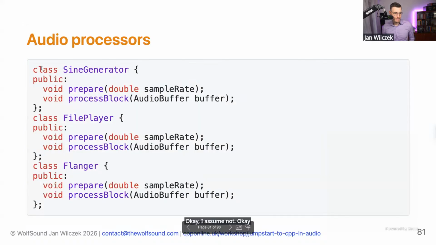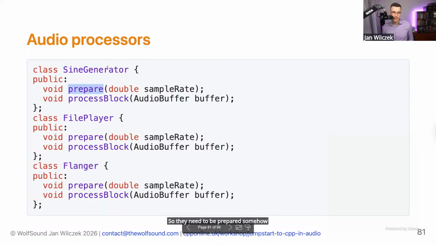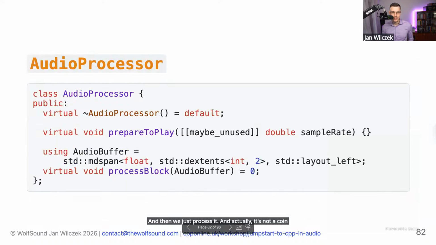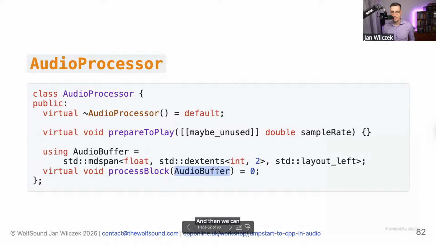Okay. Let's look at what we have so far. We have a sign generator, we have a file player, we have a flanger, and they more or less have the same interface, right? I'm stretching it a little bit, but you know what I mean. So they need to be prepared somehow, right? Above all, the sign generator needs to know what the sample rate is, and the flanger needs to know what the sample rate is. And then we just process it. And actually, it's not a coincidence, because that's how most audio processors are defined. We need to prepare them, and then we can process the audio buffer.